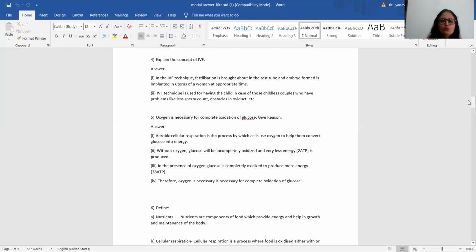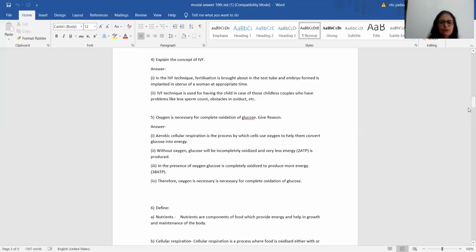Without oxygen, glucose will be incompletely oxidized and hence less energy is produced. In short, only 2 ATPs are released in anaerobic respiration. Third point should be, in the presence of oxygen, glucose is completely oxidized to produce more energy, that is 38 molecules of ATP. And the fourth is, therefore, yes, again I've told you, your answer should end with hence or therefore. So therefore, oxygen is necessary for complete oxidation of glucose. So if you have written all the 4 points, you get 2 marks.